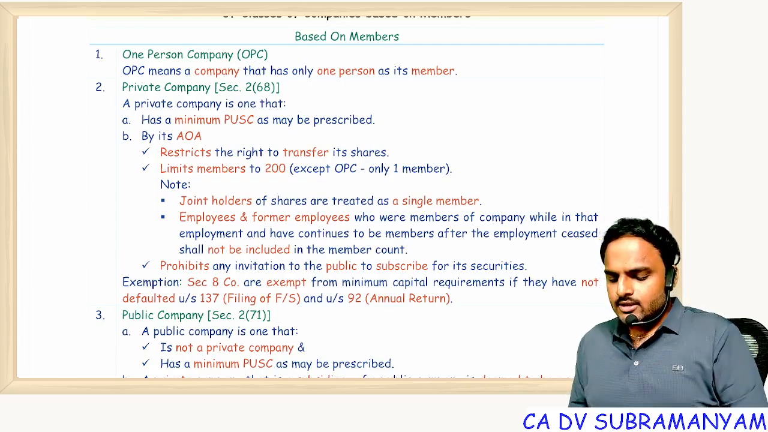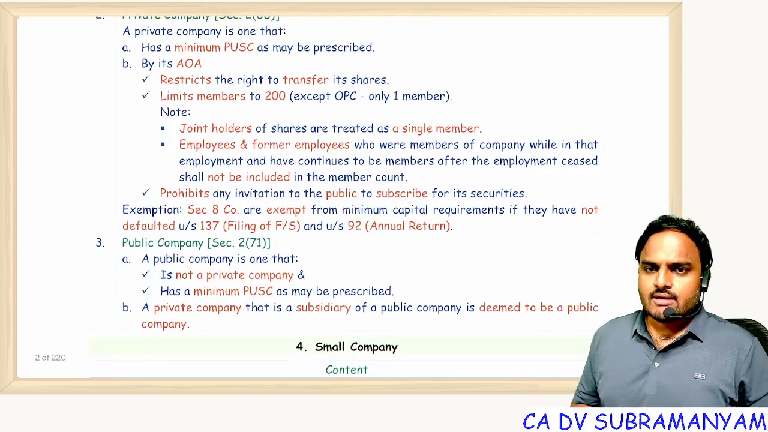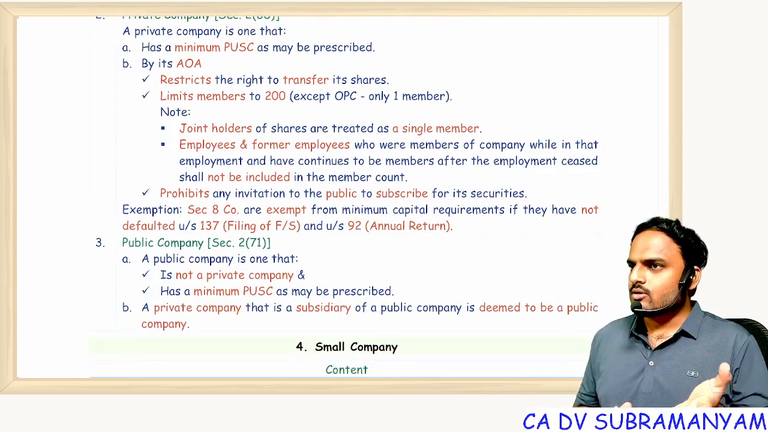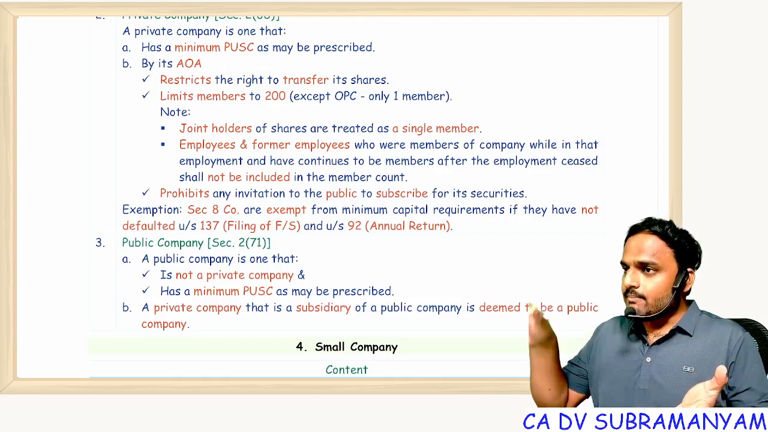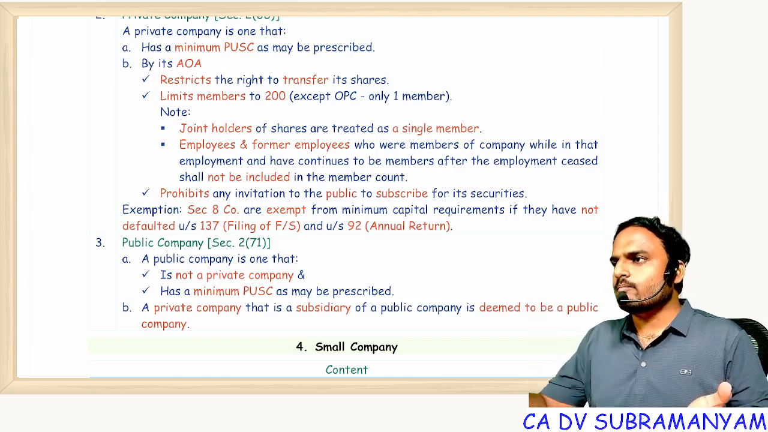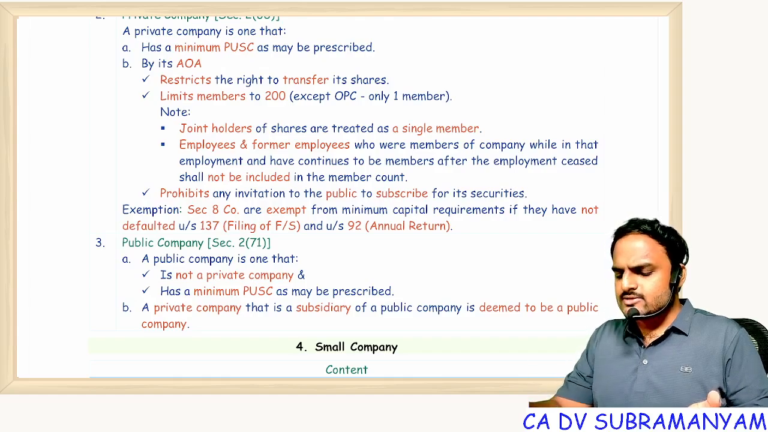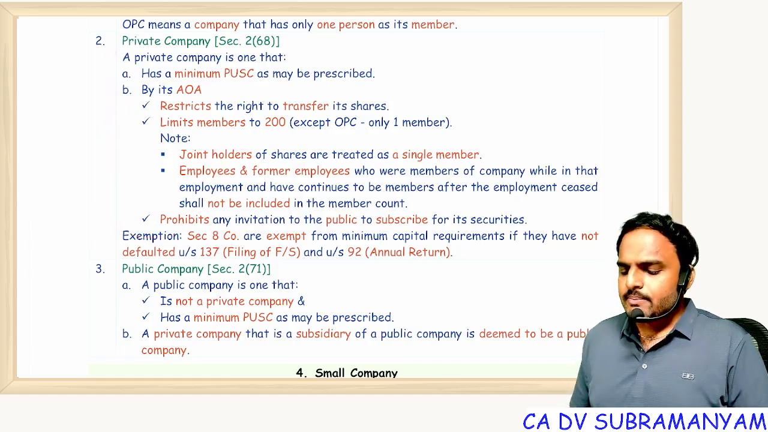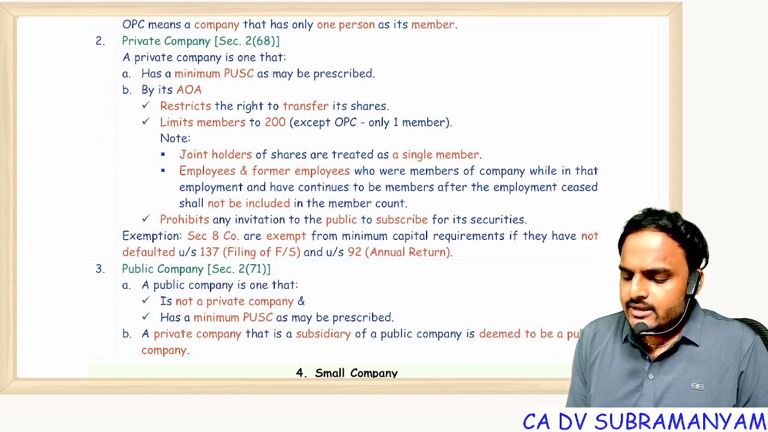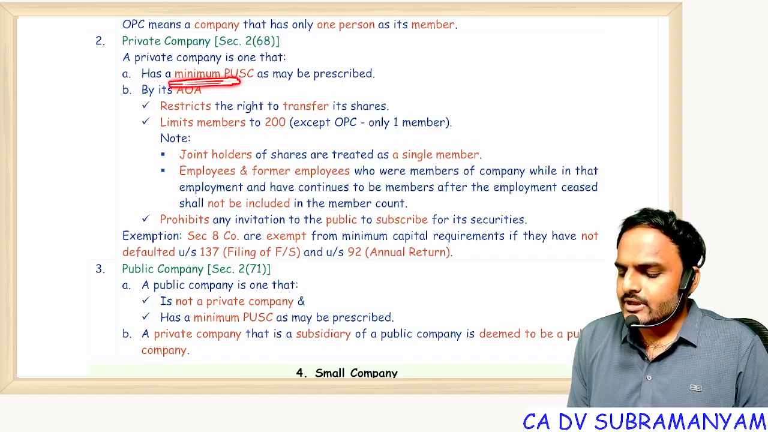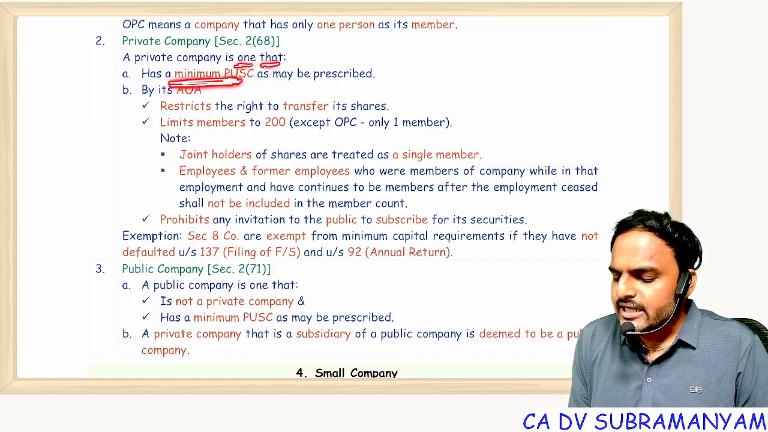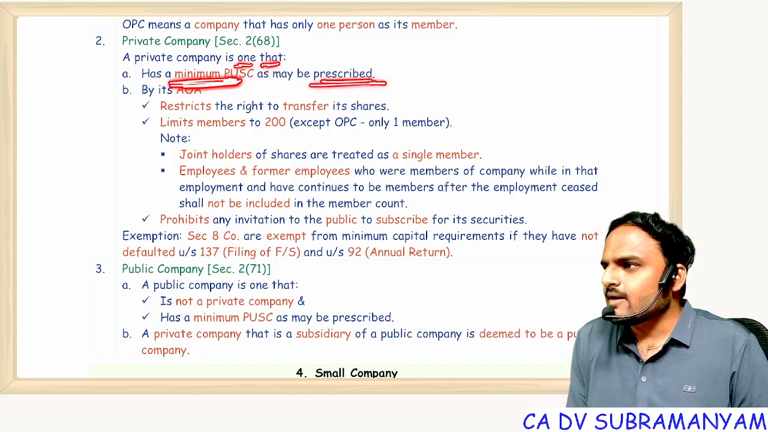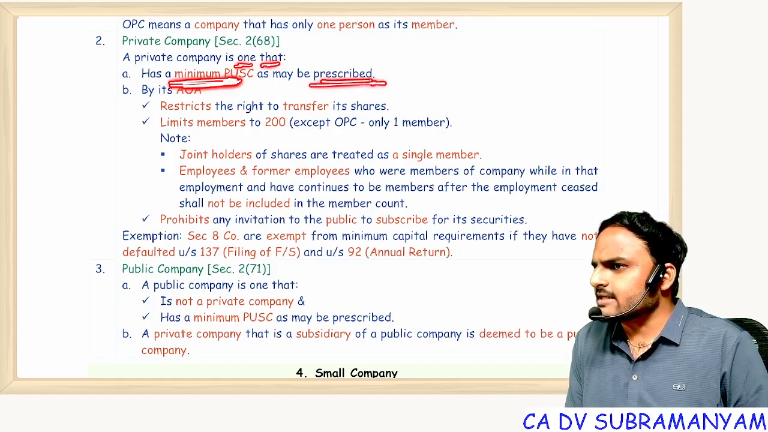Okay, fine. So in public company, how many components are we having? 2 components. One is not a private company. The other one is a private company which is a subsidiary to a public company. Second part, just wait. First we will discuss private company. So what is a private company? A private company is one that has a minimum paid up share capital as may be prescribed. So far not yet prescribed.